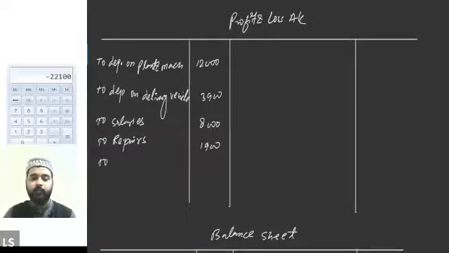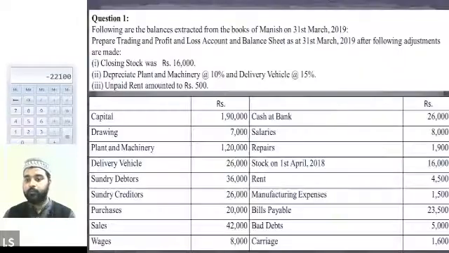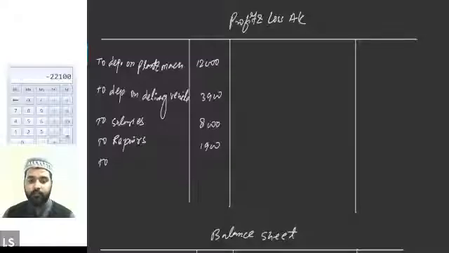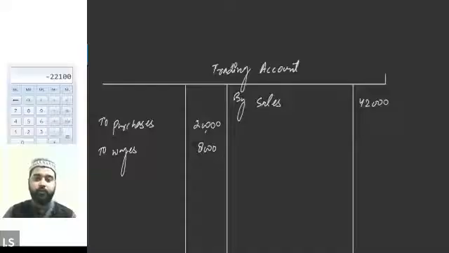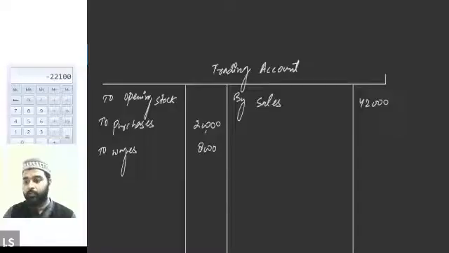$1,900. Then we have stock on 1st April 2018. Tell me guys, where I should record the stock on 1st April? On the trading account, on the debit side, to opening stock, and it is 16,000.